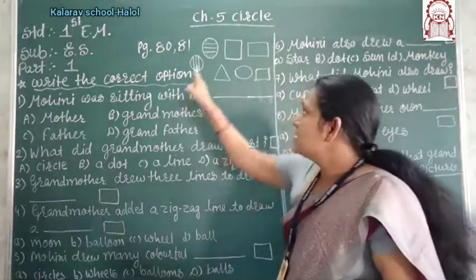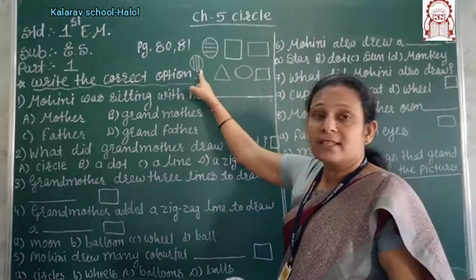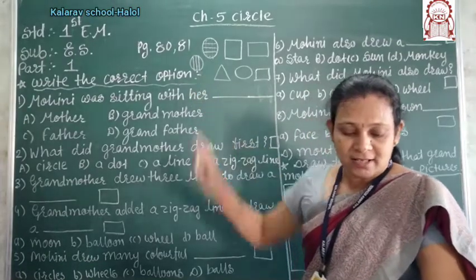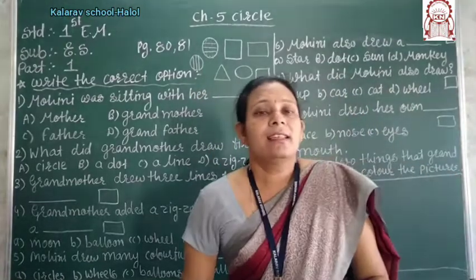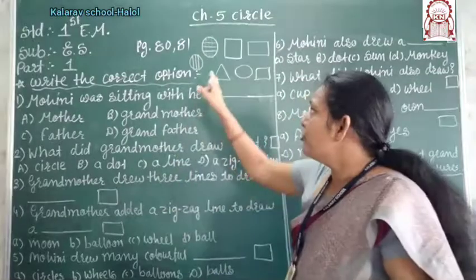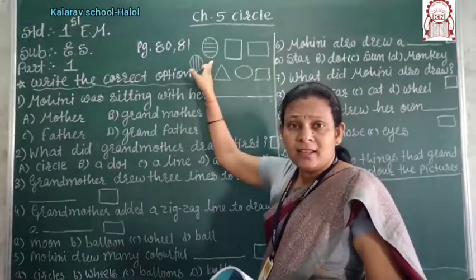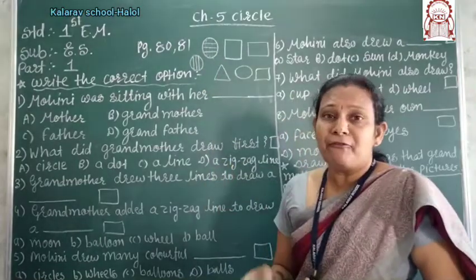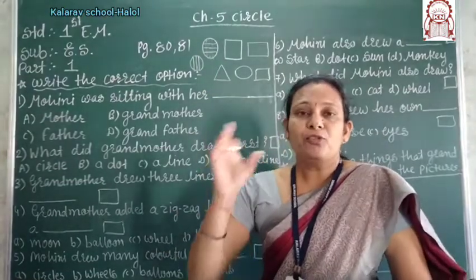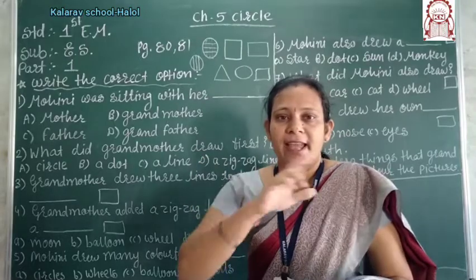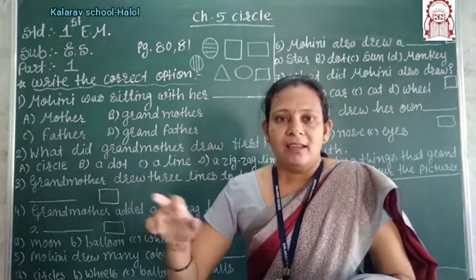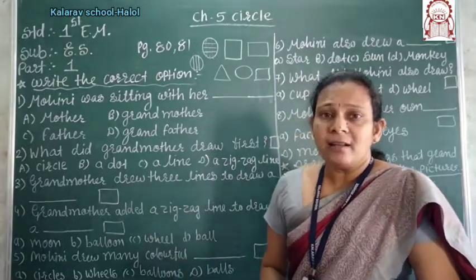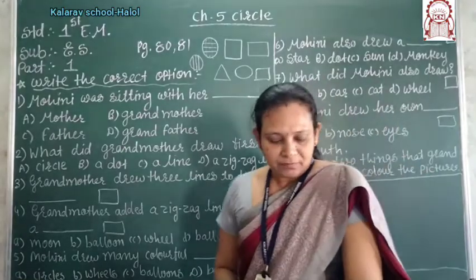Right? This is the grandmother's circle. This is Mohini's circle. Now it really looks like a ball. Do you feel it is just like a ball? Yes. Have you seen that this is the ball? You play with the ball every day. So if you draw the first circle and then after 3 lines it makes a ball, right?